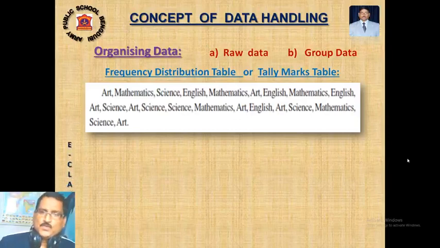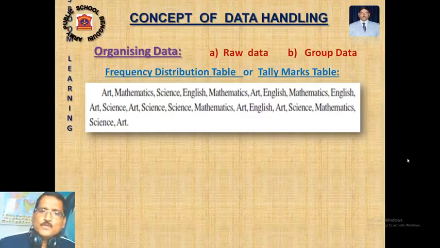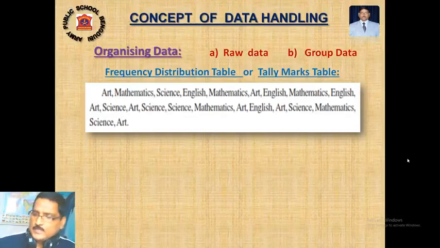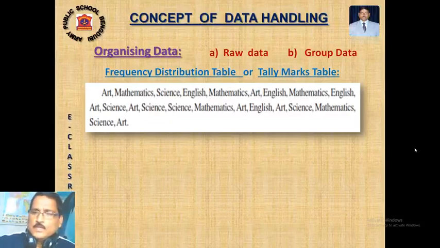Here you see there are only 4 subjects, so there is no need to follow the class group frequency distribution table. Directly you can write down the subject as the event, and then the observation we will write down in the form of slashes.